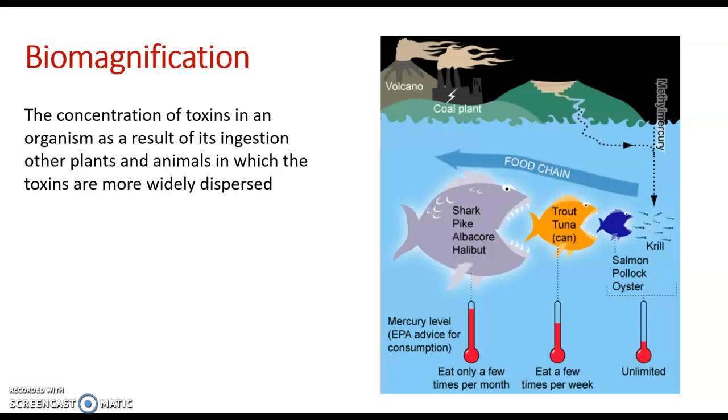And as you go up in trophic levels, energy is lost, as we saw before. So animals at higher trophic levels have to eat more biomass to meet their energy needs. And in that biomass, they're accumulating more mercury, which results in higher levels of contamination at higher trophic levels. So the shark will have more effects of mercury contamination than the salmon or the krill. And that's why there are warnings on how much fish of certain types that people should consume, because fish at higher trophic levels are going to contain more mercury and thus pose a greater risk to humans when they consume them.